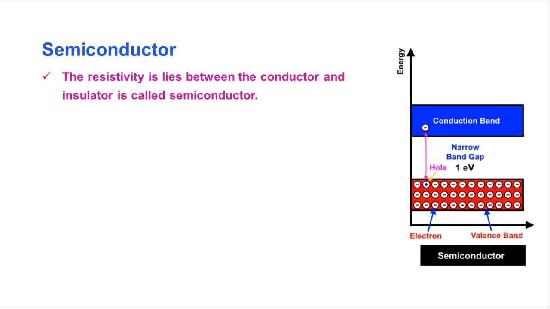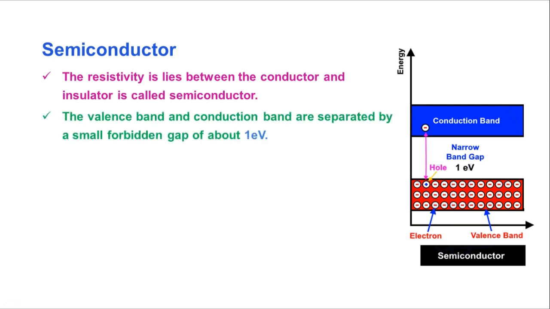Okay, so this is the diagram of the conduction band and valence band. It is a very small gap, not like that of an insulator, a very little amount, which is about 1 electron volt or a little greater than 1 electron volt.